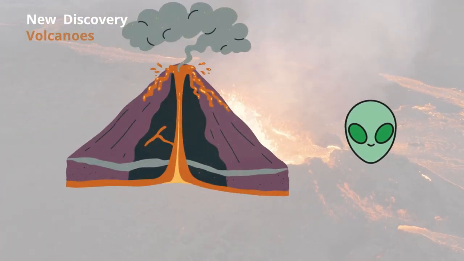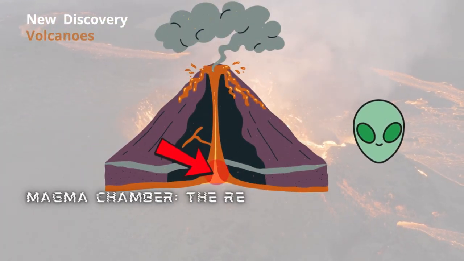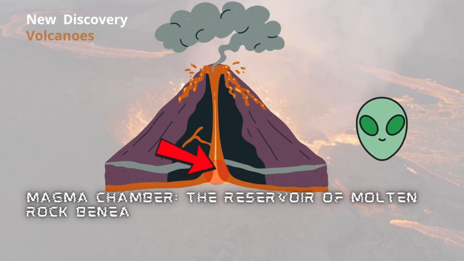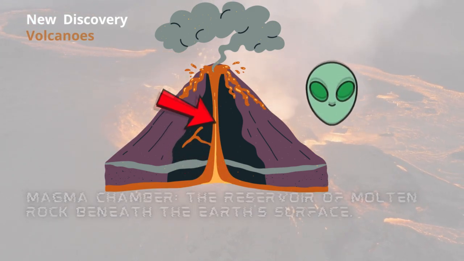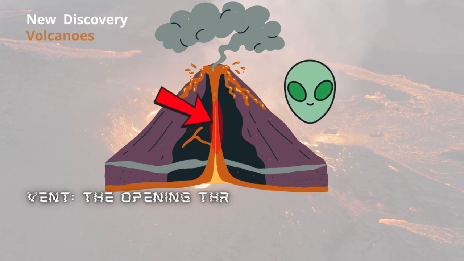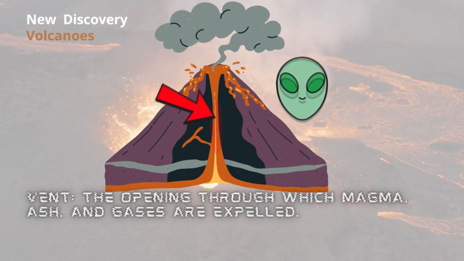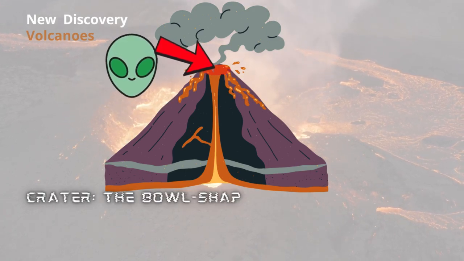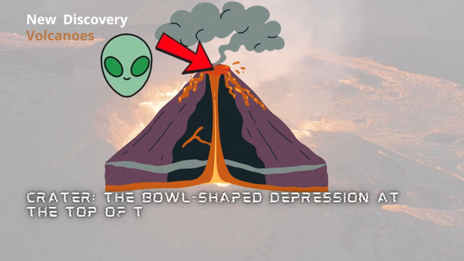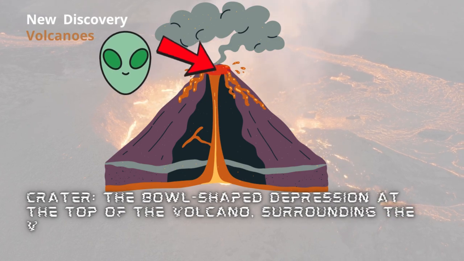Anatomy of a volcano: magma chamber, the reservoir of molten rock beneath the Earth's surface. Vent, the opening through which magma, ash, and gases are expelled. Crater, the bowl-shaped depression at the top of the volcano surrounding the vent.